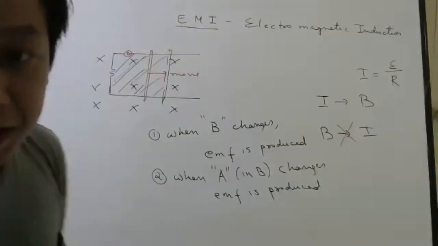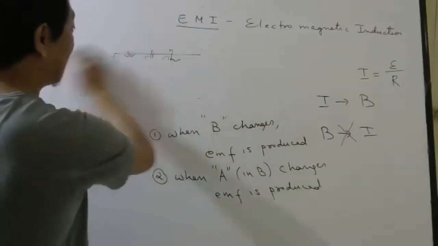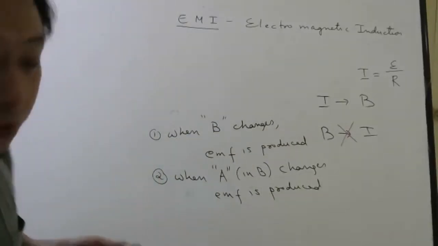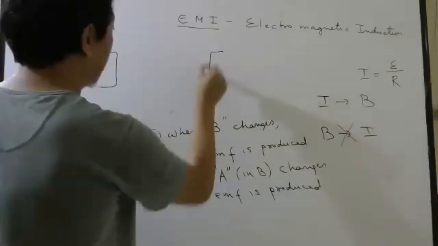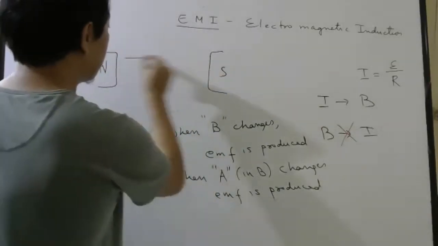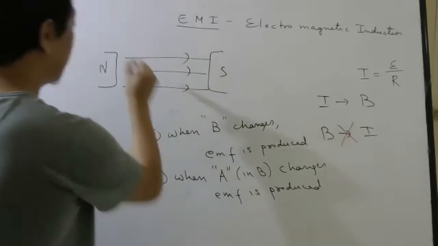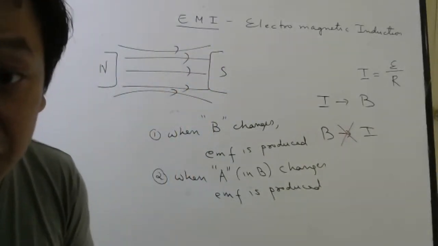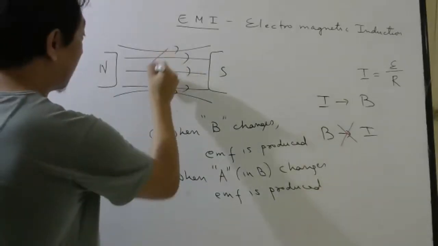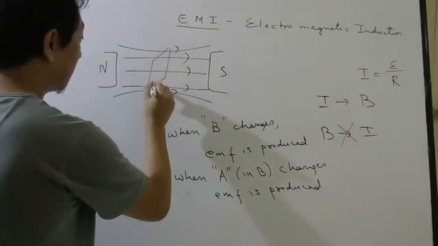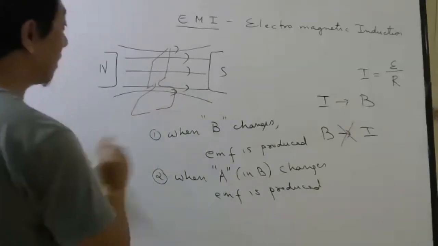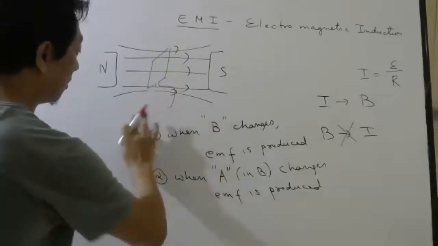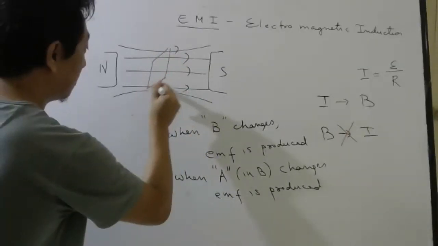The final discovery he made was, if you keep a constant magnetic field, and you keep the area also constant. Okay, let me not show this one right now, let me just close it.